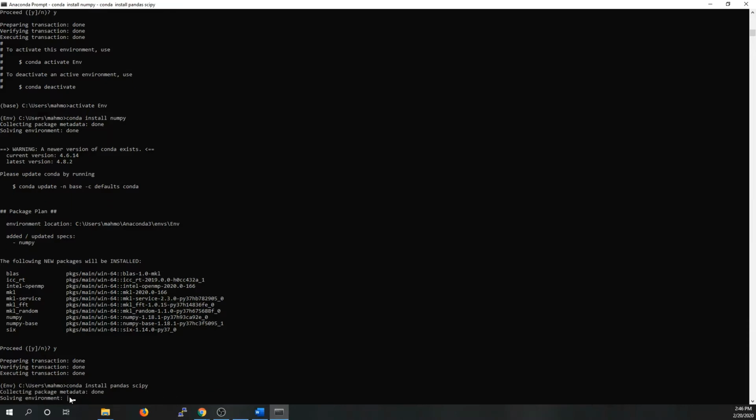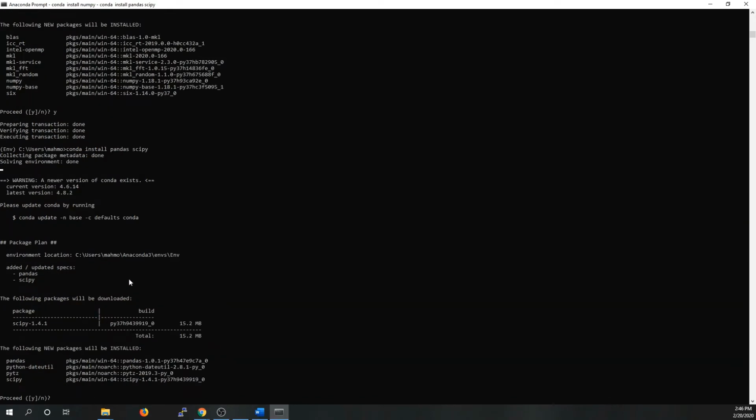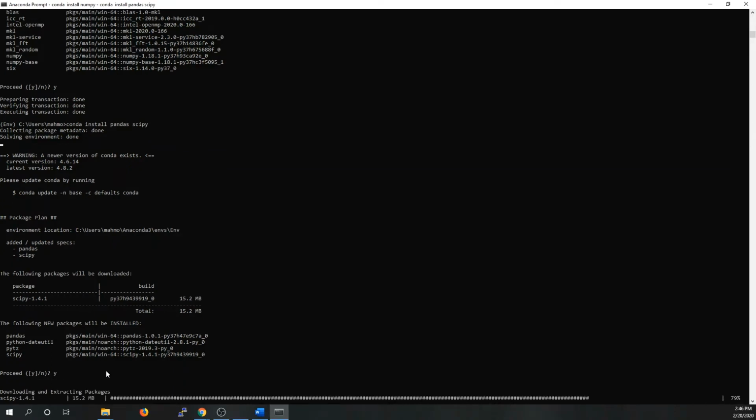So in this case, Anaconda is going to install pandas and SciPy together. And not only this, but it's also going to install all the packages that are related to these packages.